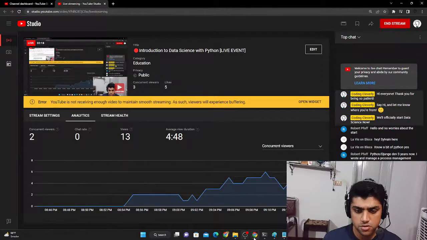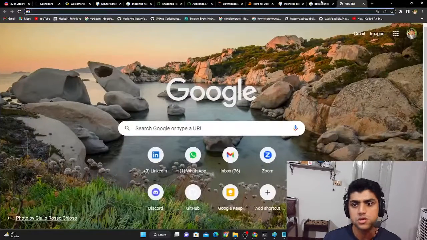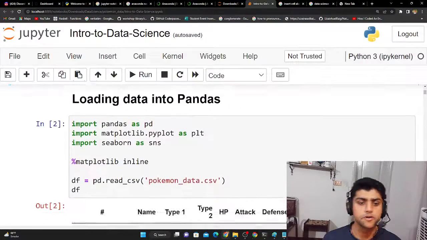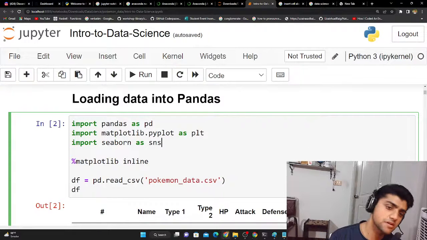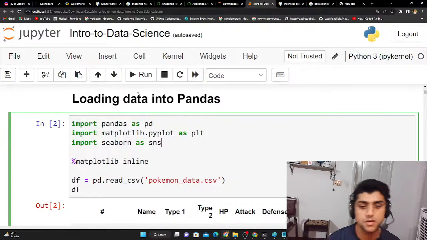So now what we're going to do is go back to the file that we're in, and we're going to start importing some libraries. Okay, the first library that we're going to be importing is pandas.